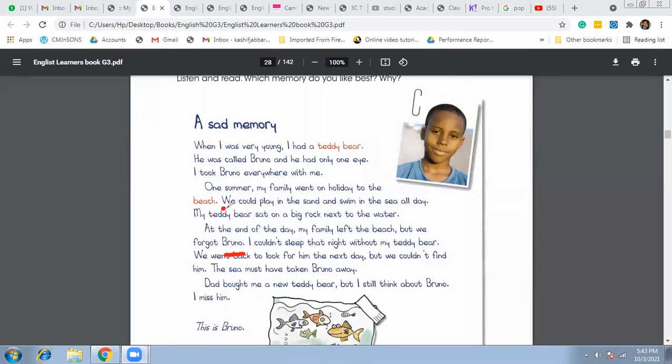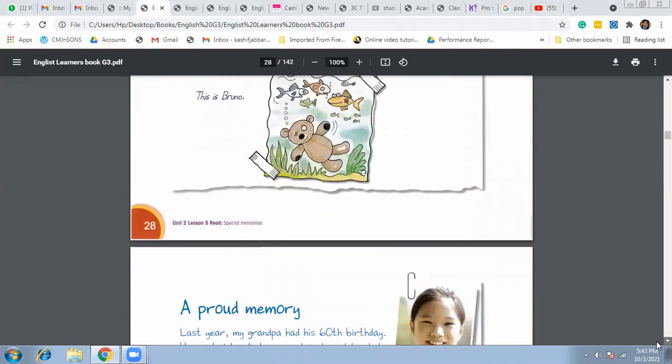Here you can see: we could play in the sand and swim in the sea all day, and I couldn't sleep that night without my teddy bear. See this, the could and couldn't we can find in these two sentences. So you can write or highlight these two sentences in your book.